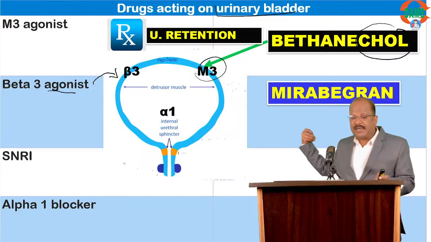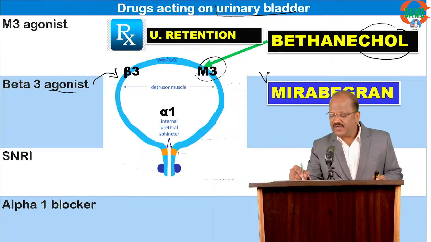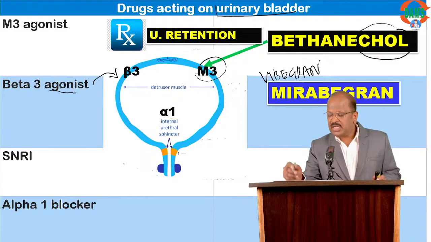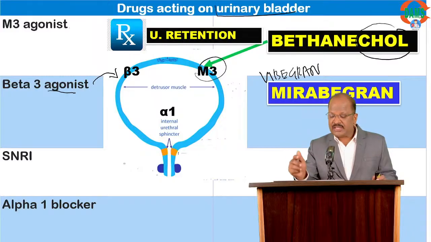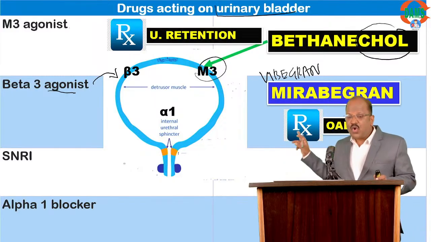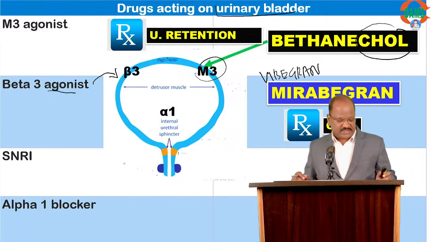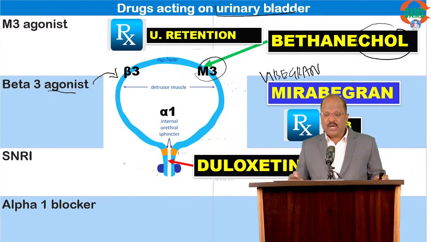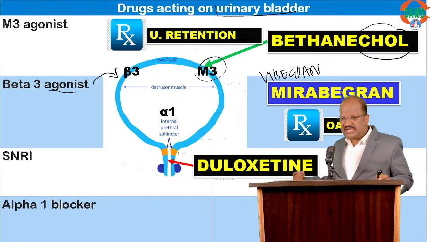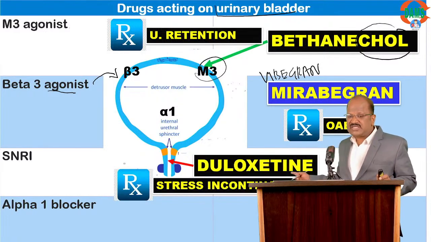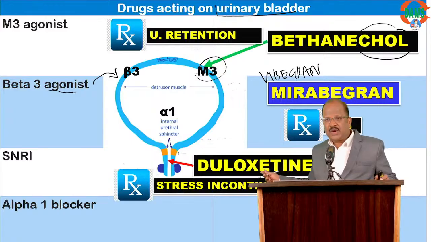Mirabegron. Mirabegron. One more drug called vibegron. Both are going to cause detrusor relaxation, useful for treatment of overactive bladder, OAB. And then SNRI, duloxetine, one of the SNRIs, useful for treatment of stress incontinence, controlling urination while coughing.